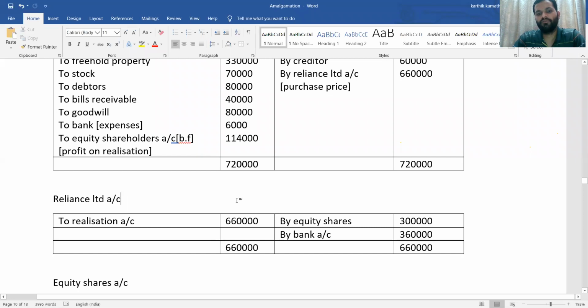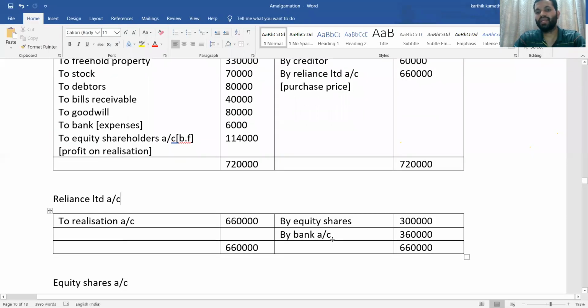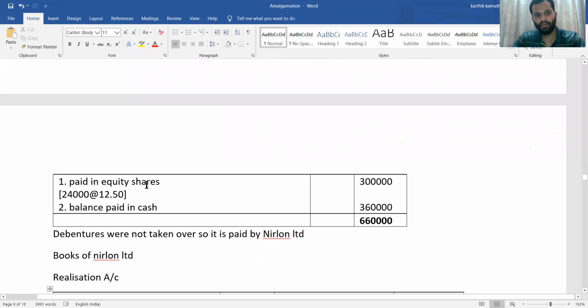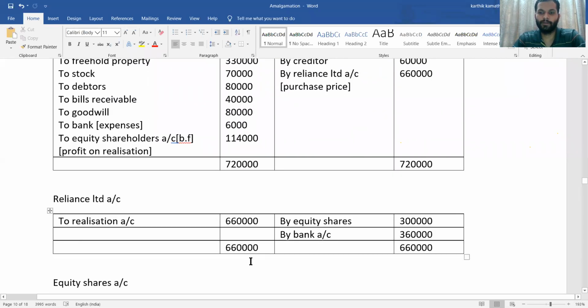Purchasing company account, first thing, if there is any transfer entry, see from realization there is one transfer entry. By Reliance company we have written, so to realization, directly transfer entry to realization account, 6,60,000 debit side of purchasing company account. Then credit side, here you are going to write mode of payment. How this 6,60,000 is paid off. First in shares, by equity shares 3 lakh. Then remaining in cash, that is 3,60,000. See, mode of payment, that is in shares 3 lakh, in cash 3,60,000. So total 6,60,000 both the side.